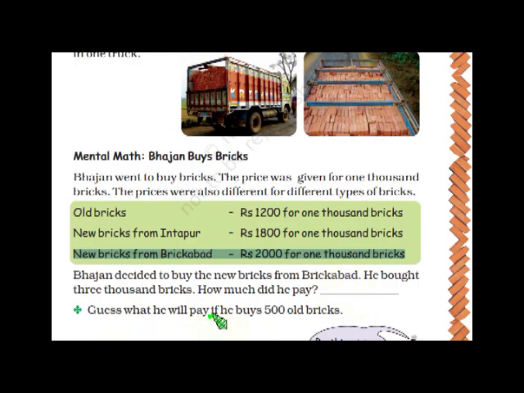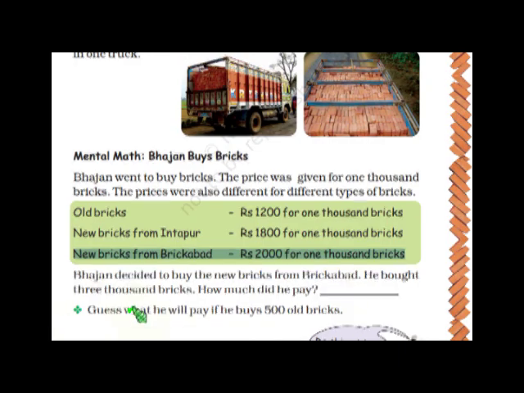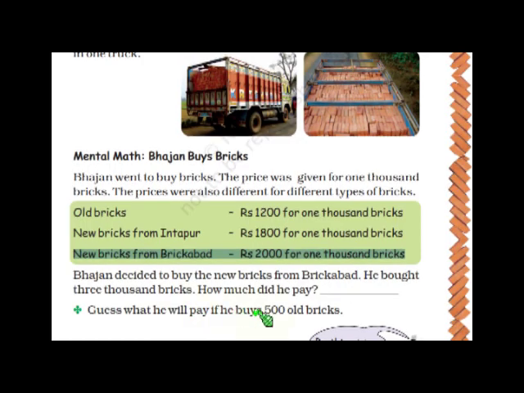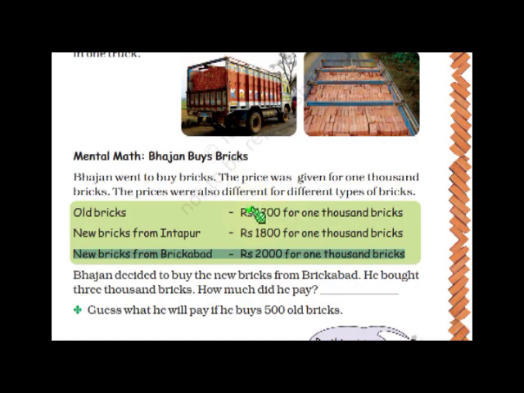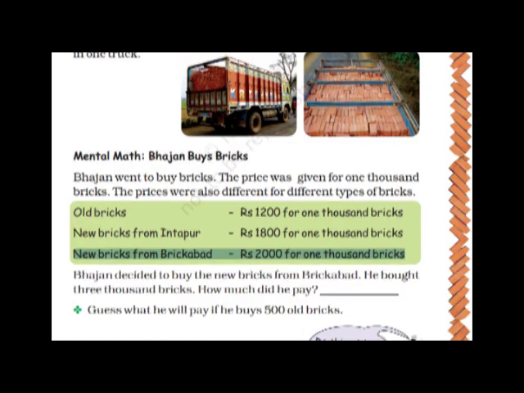Guess what he will pay if he buys 500 old bricks. Now what is the price of old bricks? 1200 for 1000 bricks. But he wants only half of this. He wants only 500. So what will be the price of this? 1200. He has to pay half. So half of 1200 is? Come on, this you have to do. So the answer will be half of 1200.